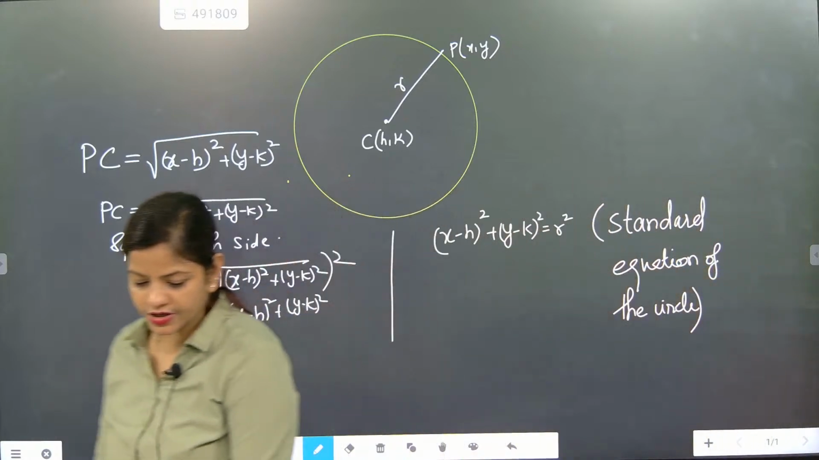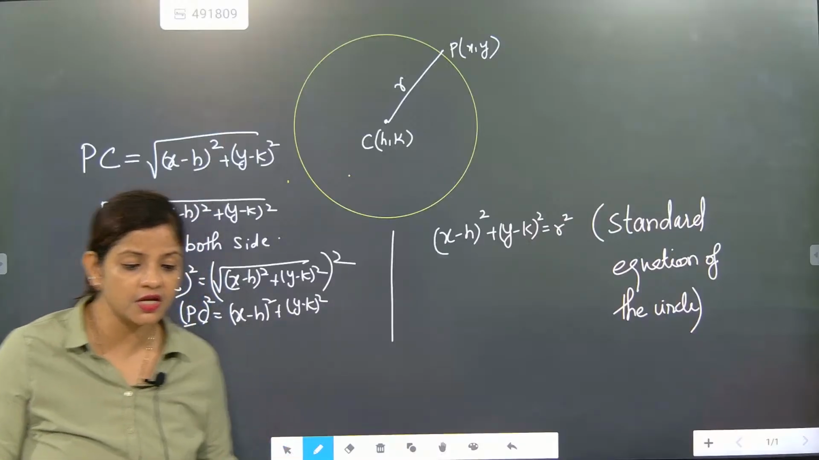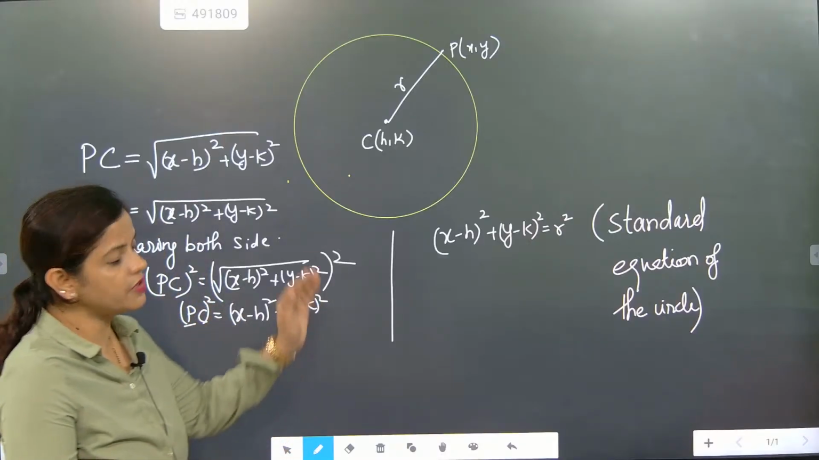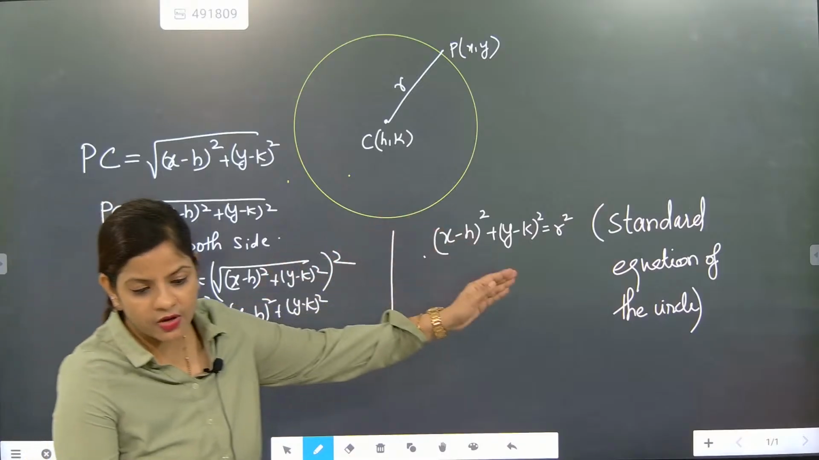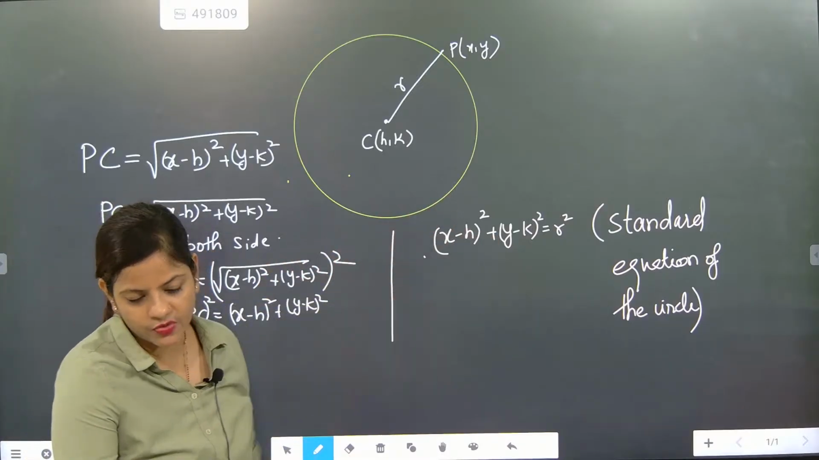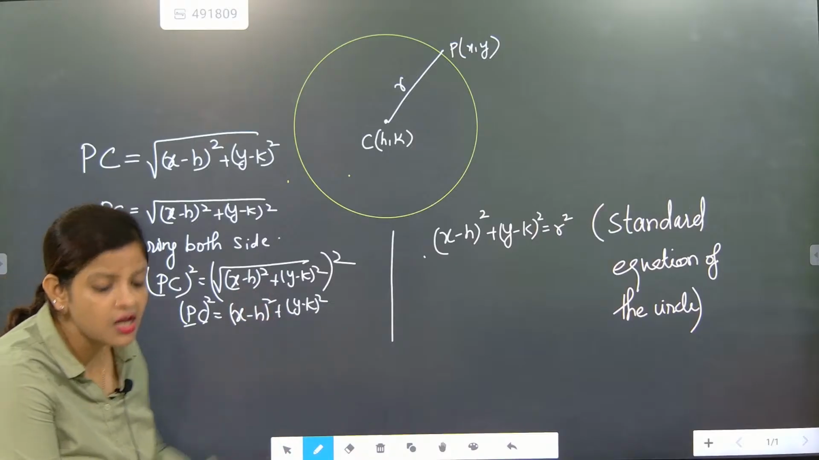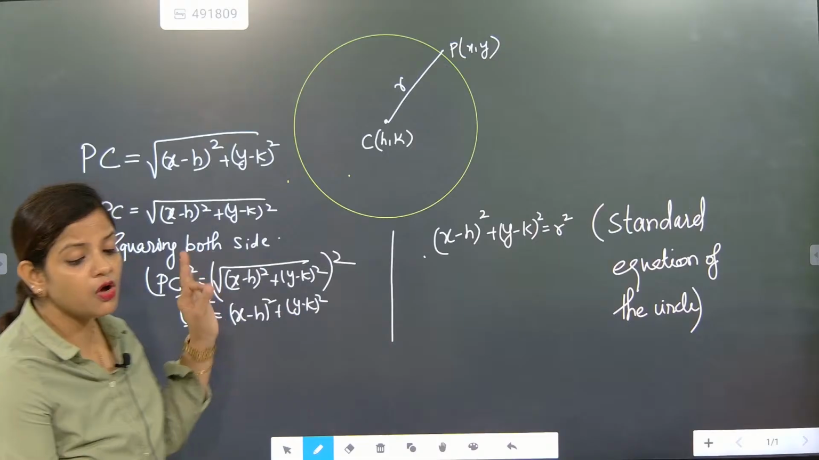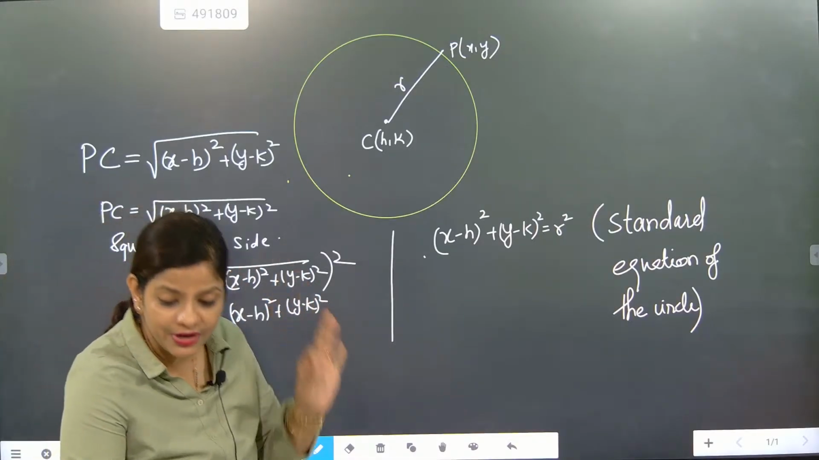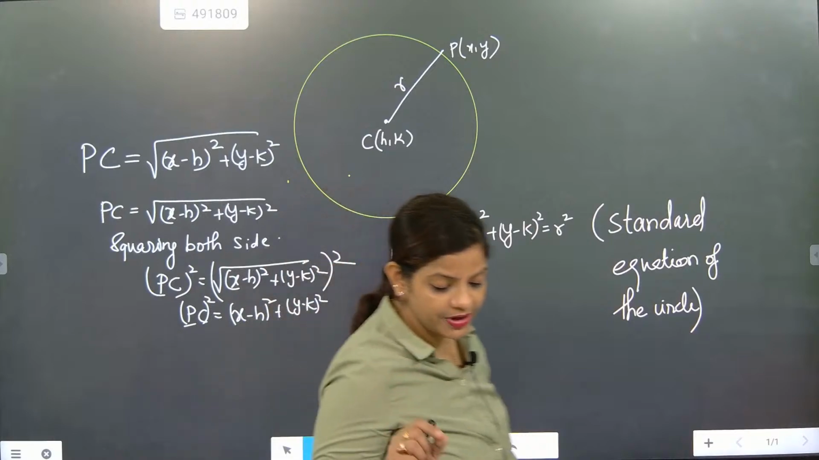I hope everybody understood till here. What is exactly considered as the standard equation of the circle? The standard equation of the circle is written as (x minus h) whole square plus (y minus k) whole square is equal to r square, where (h, k) is the center and P is any arbitrary point.